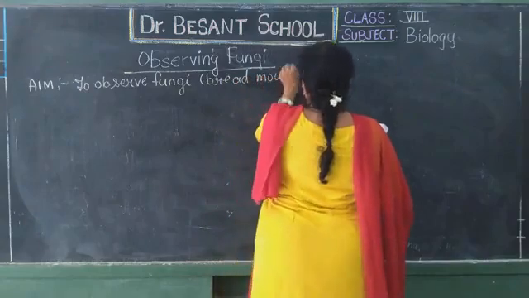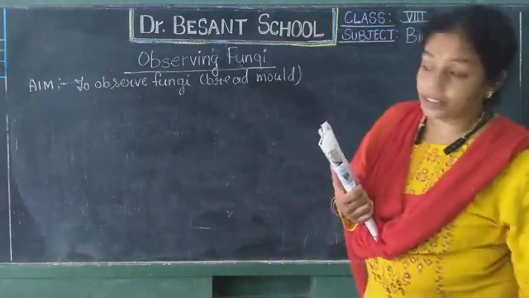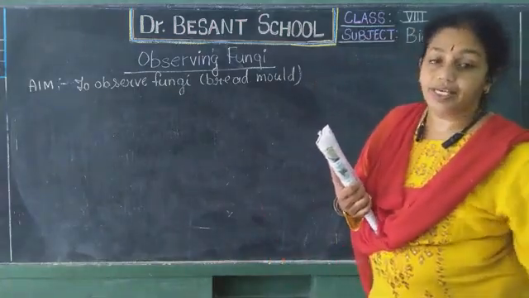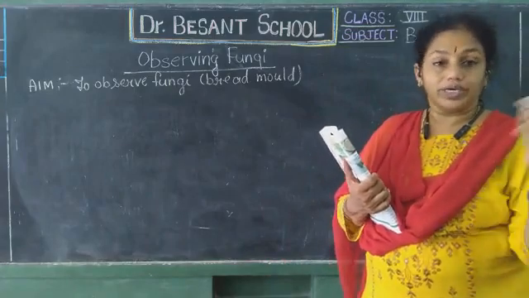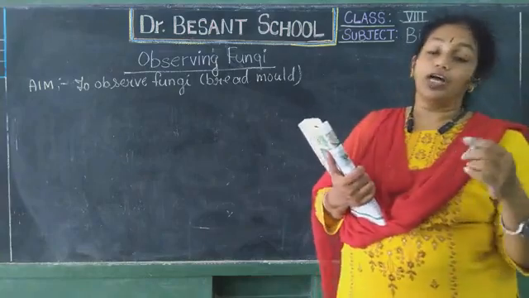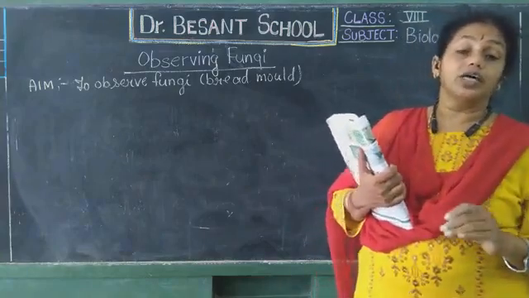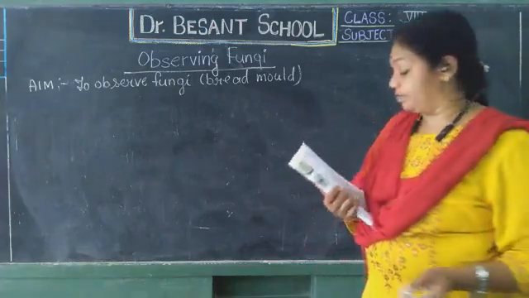Now you all can take out a mushroom. It will be available in the market to purchase, and you can see it in the gardens also. On rotten wood and all it comes, it grows on its own. So you can take any such mushroom and observe. And when you carry out this bread mold activity, after that you have to wash your hands thoroughly and then eat the food, because that fungus may enter into the food.